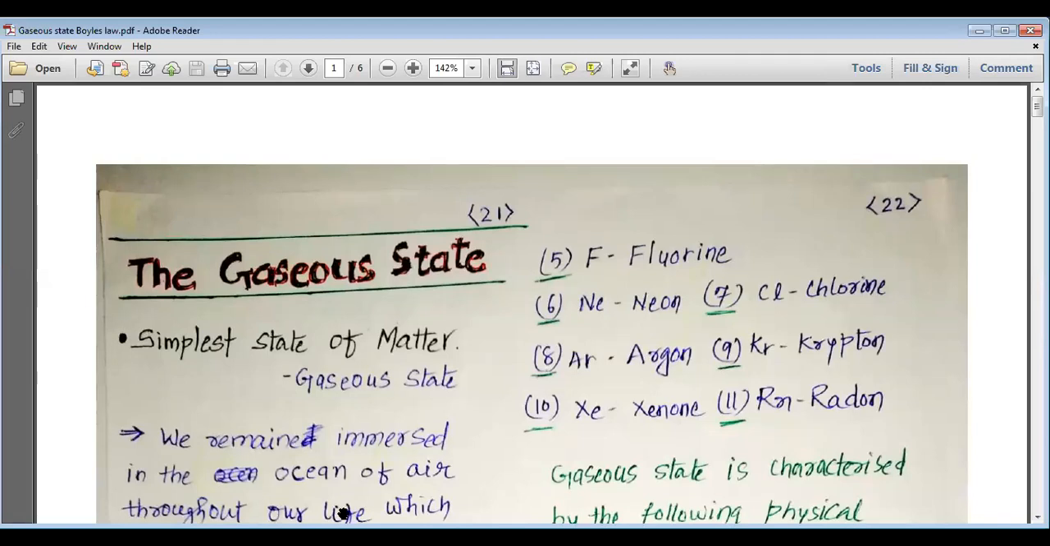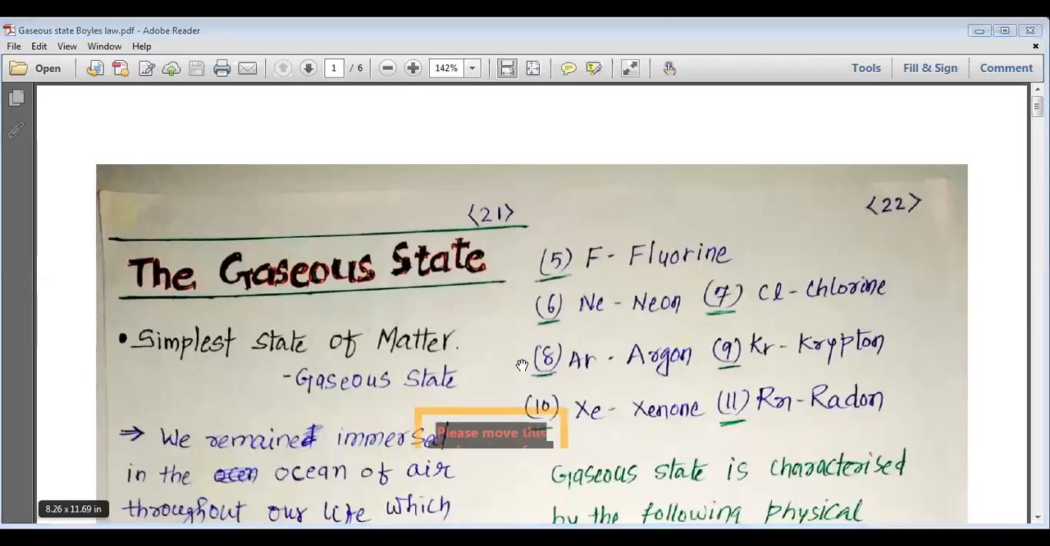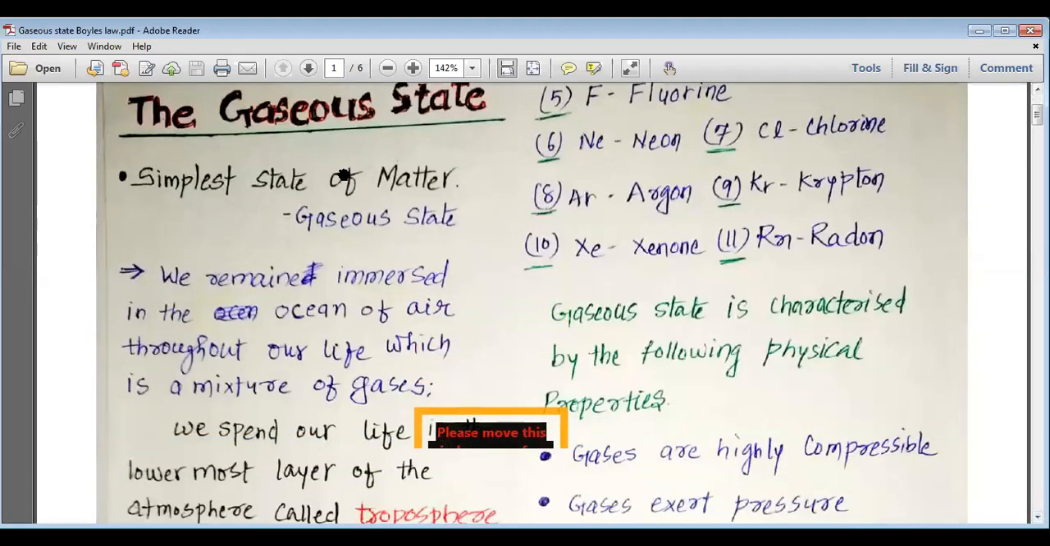Let us have a look at the gaseous state. Let us study about the gaseous state. Now the first thing that we need to know about the gaseous state is that the gaseous state is the simplest state of matter.